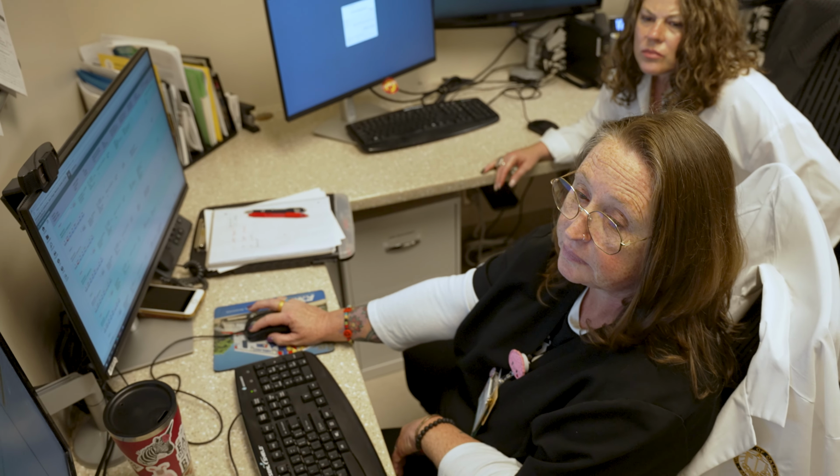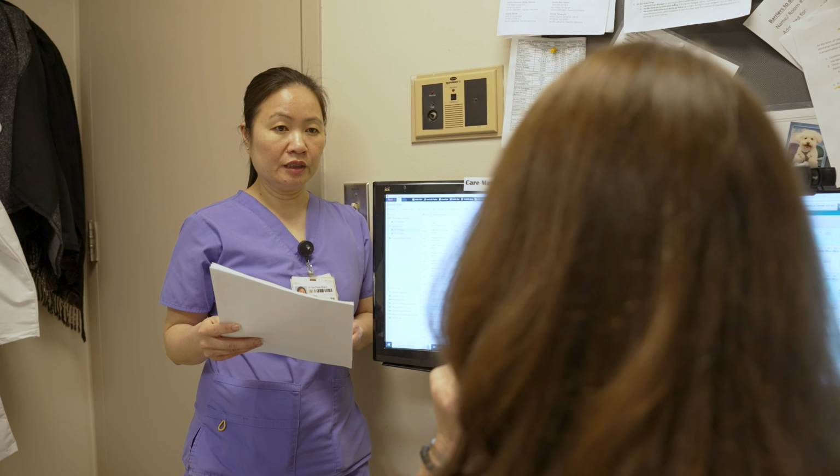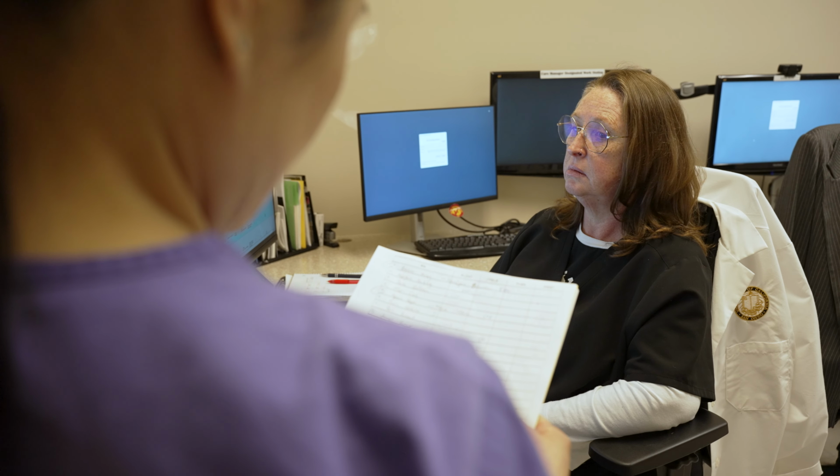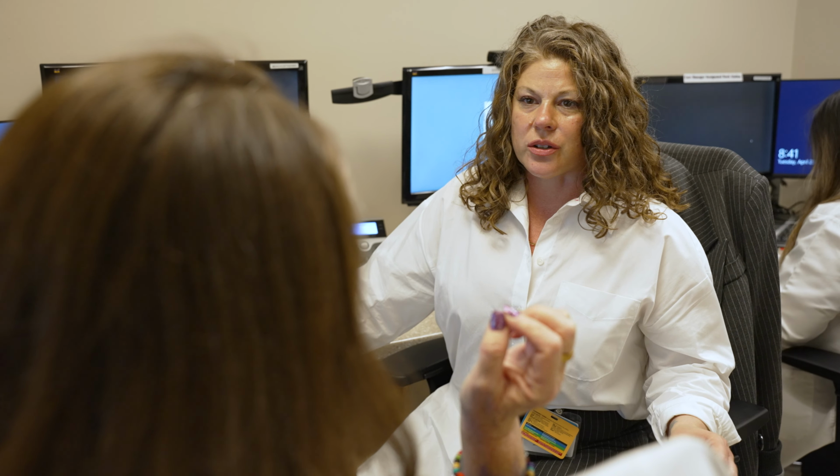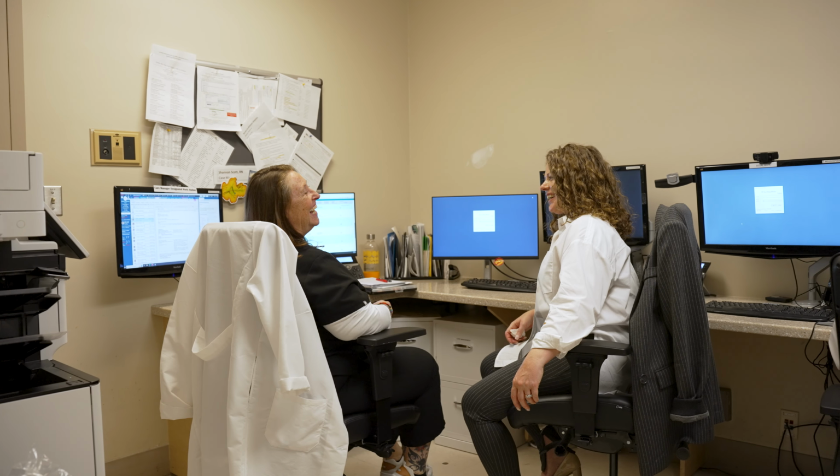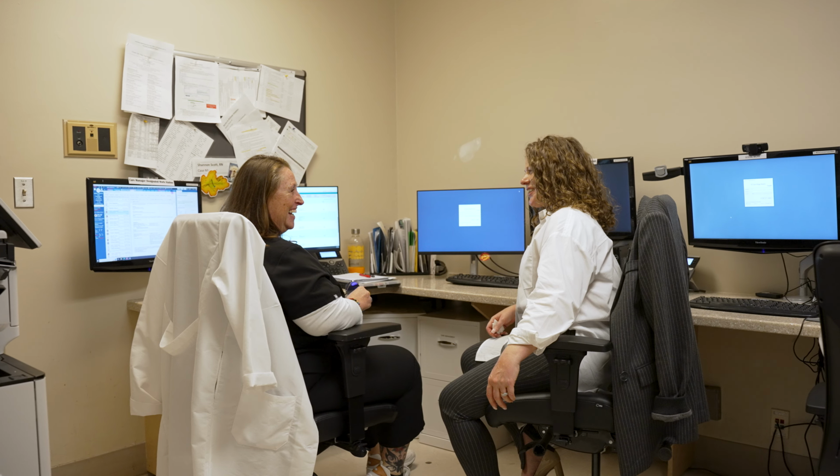This was really intended to optimize the tools that we have available to us through our Epic EMR, and to also allow for a more synchronized workflow amongst various team members who are participating in providing care, really bringing a collaboration together between the medical team, the providers, the charge nurses, and then our RN care managers and social workers who are all participating in actively planning for a patient's discharge.